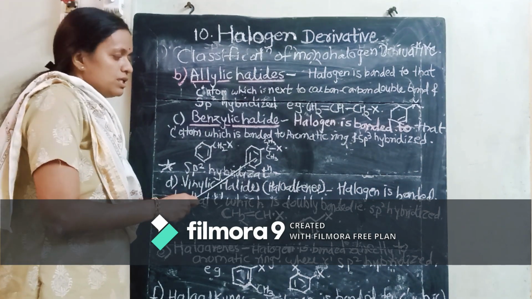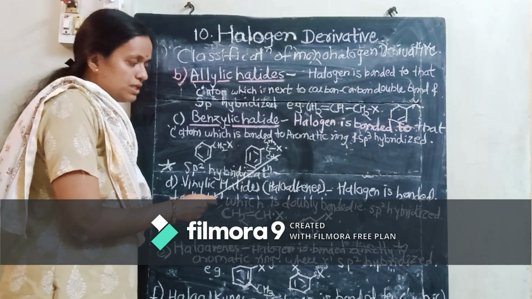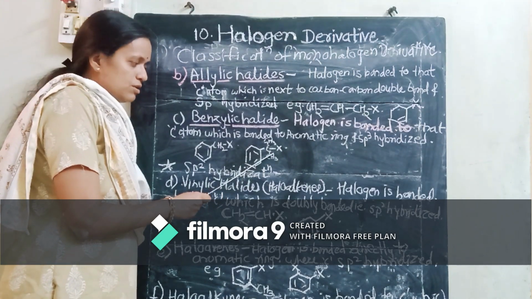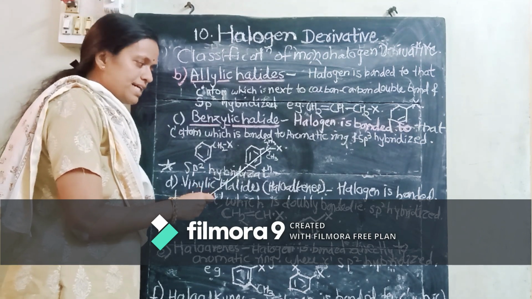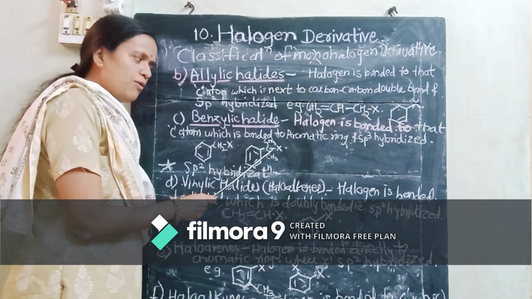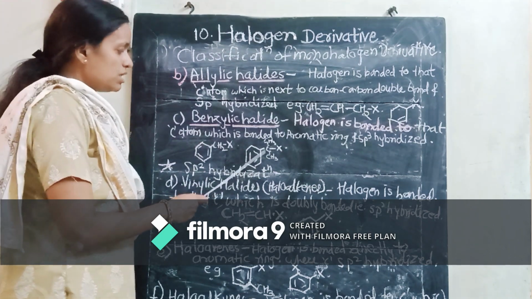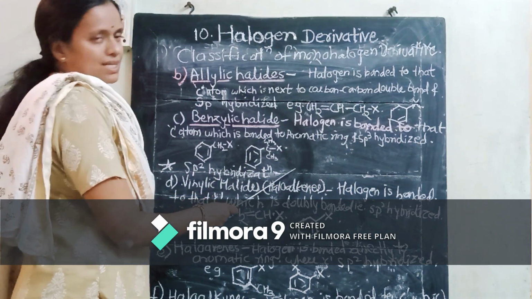Okay. Now see another example here. The halogen is bonded to the carbon. So that carbon, which type of carbon atom is it? Definitely it is tertiary, isn't it? So this is a tertiary benzylic halide.